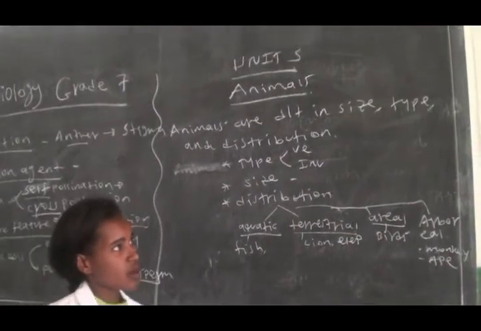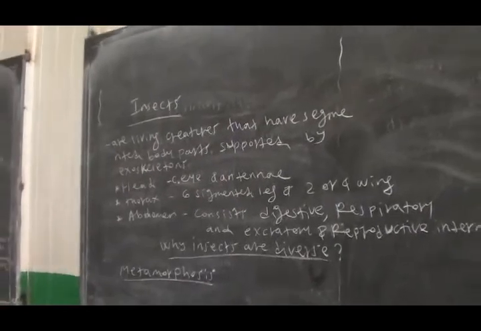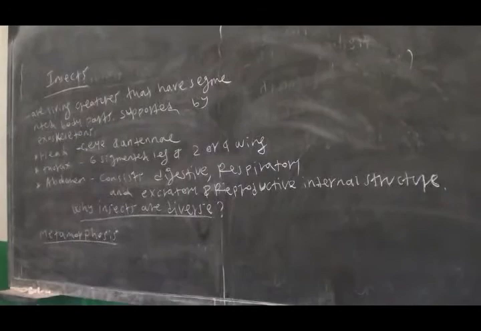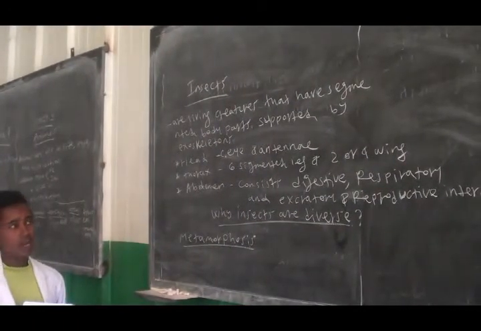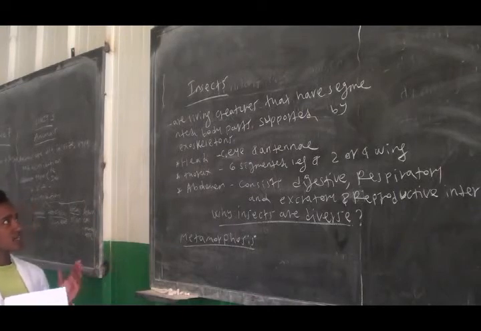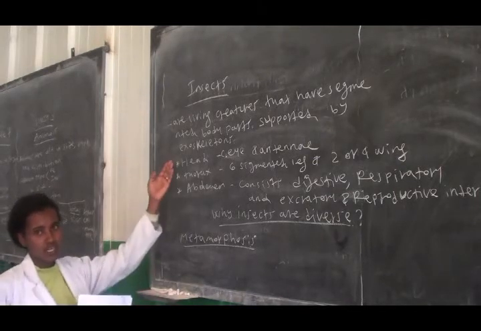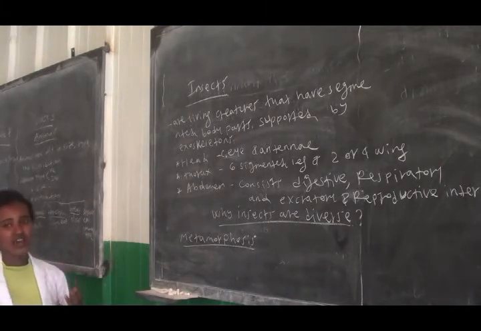Okay, now let's come to the other topic within unit 5, which is animals that are insects. I think you know what insects are. Insects are living creatures that have segmented body parts, supported by an exoskeleton. So insects are small animals which have 3 different body parts.